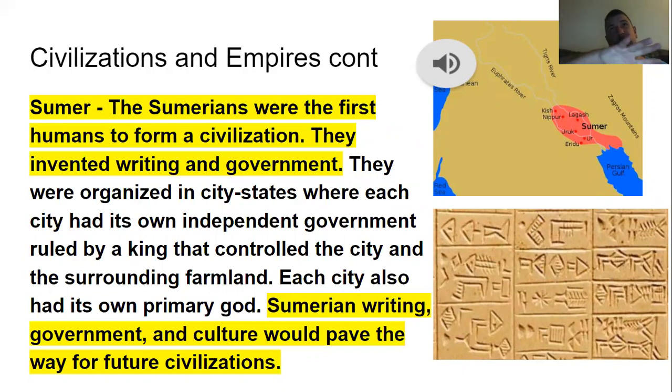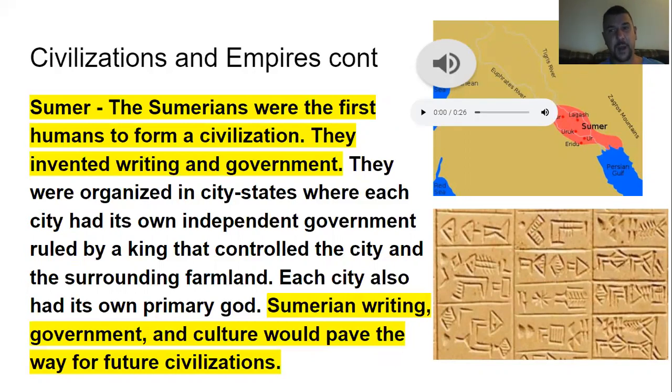Like I said, Mesopotamia is one big land, but these are different regions of different people. You had the Sumerians, you had the Akkadians, you had the Babylonians. Eventually, you had the Persians. But they invented writing. They invented government, and this would pave the way for future civilizations to come. With their government, it was kind of similar to Greece.